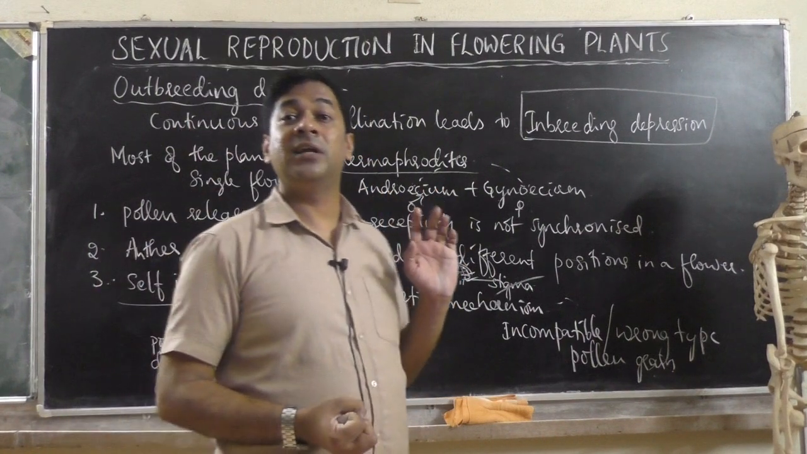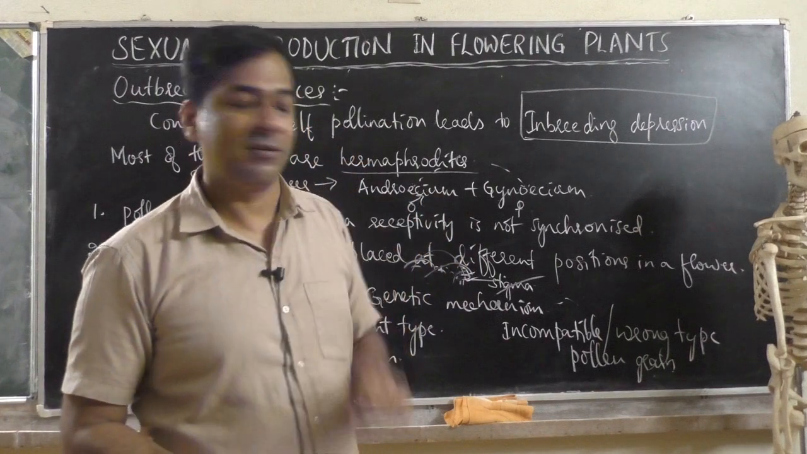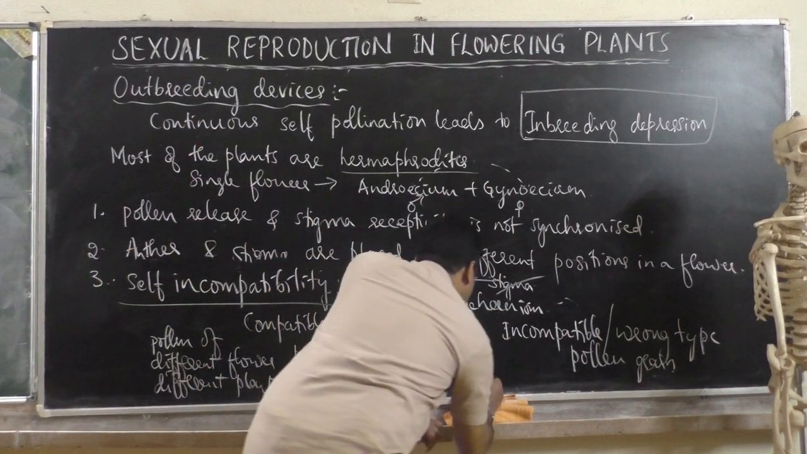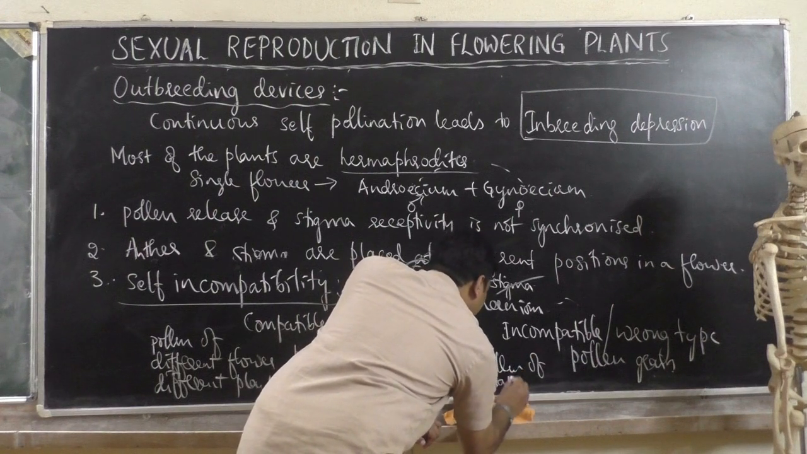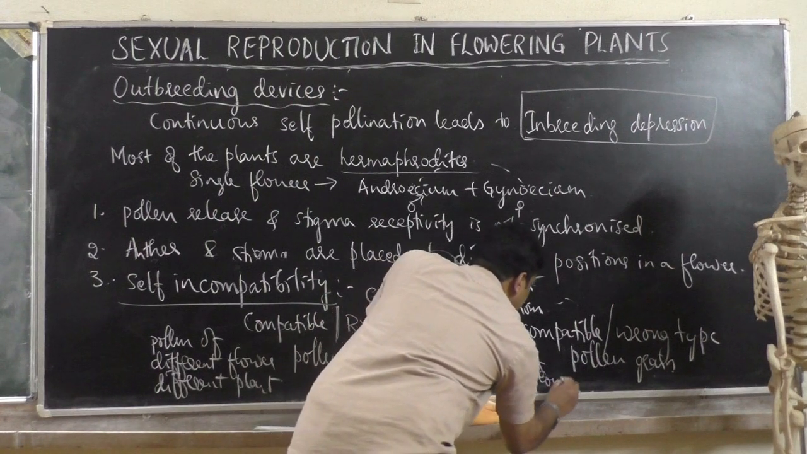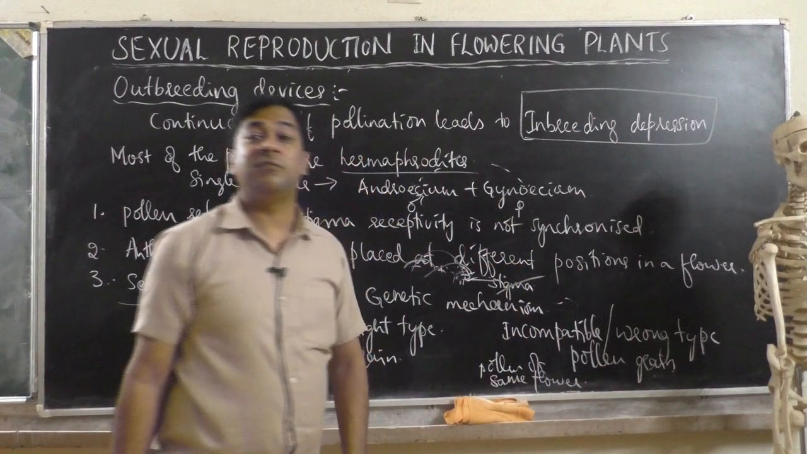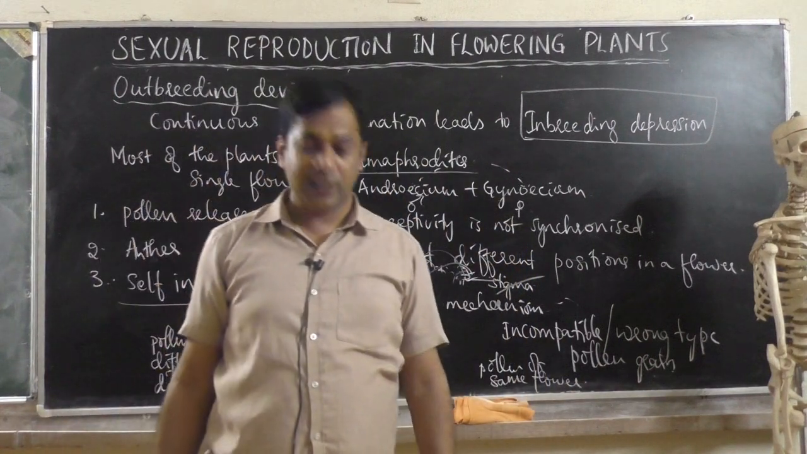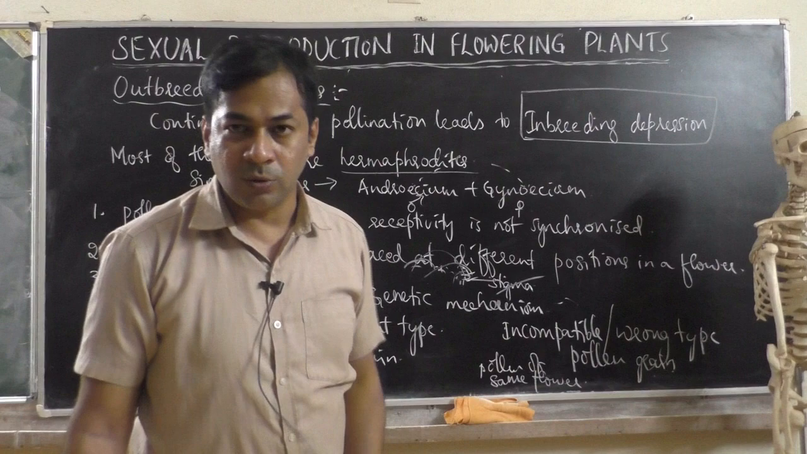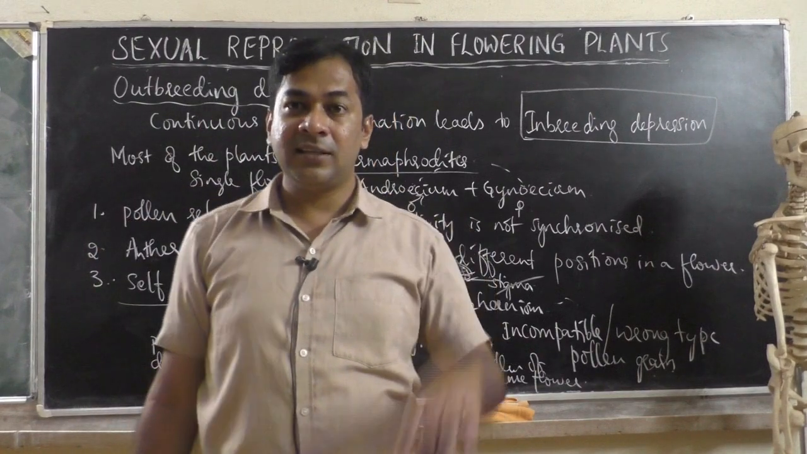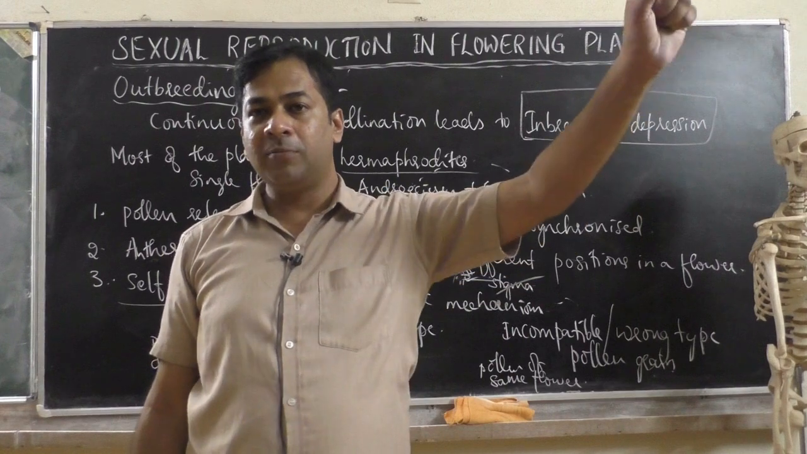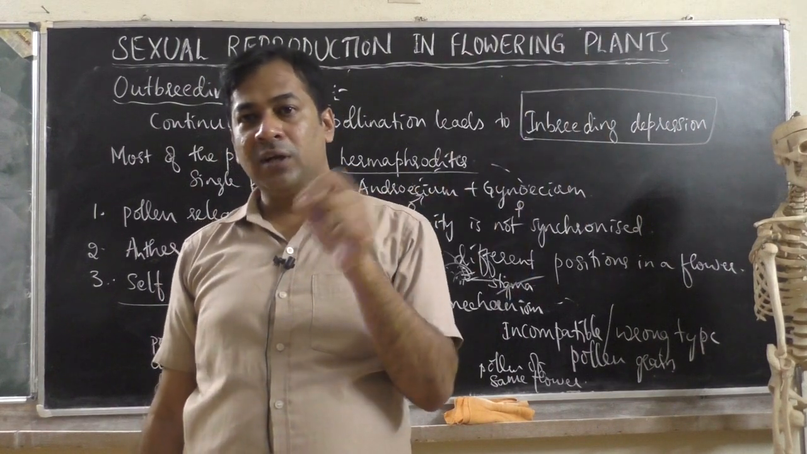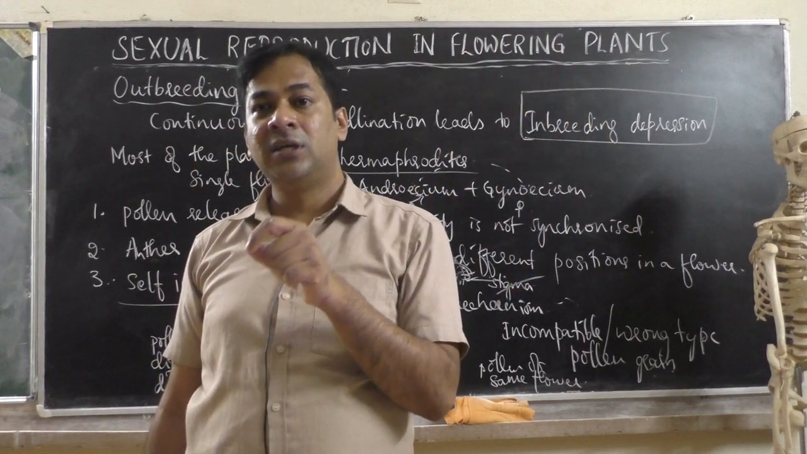That is pollen grains of the same flower, or pollen grains of a different species. Like imagine the plant is rose. Other than rose, think of mango. Suppose pollen grains of mango fall on the stigma of rose.